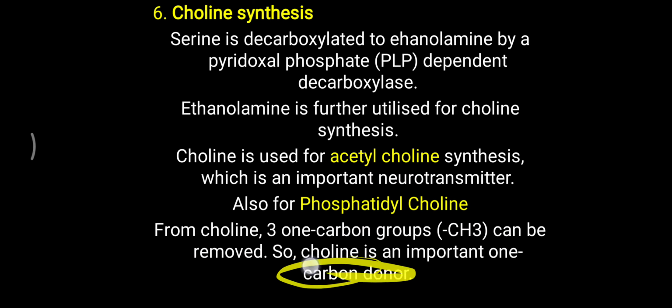So choline is reconverted into other molecules, betaine and sarcosine, and they work as one carbon donors. So choline formation, and then choline back to glycine and serine formation, works as a one carbon pool, or it is called a salvage pathway. In detail, we will look at the formation of ethanolamine to choline.